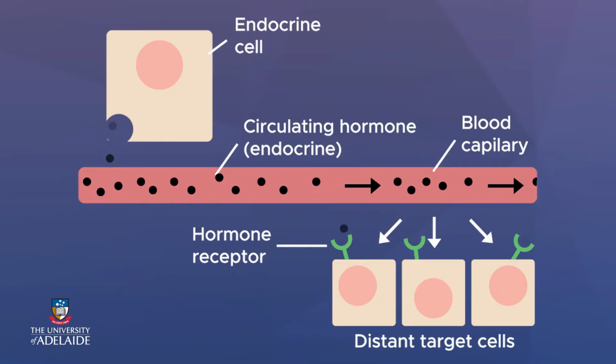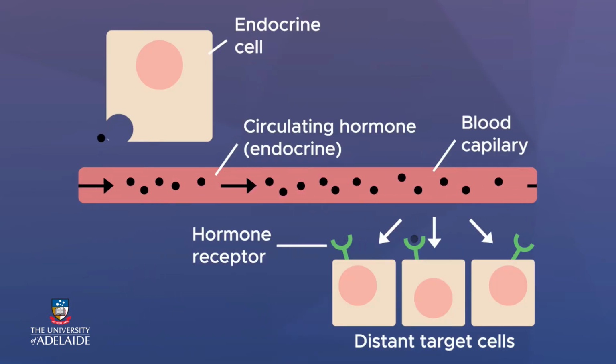Binding of steroid hormone molecules to their receptors activates certain genes. This activation of genes leads to the production of new protein molecules, including structural and transport proteins, cellular pumps and enzymes. This ultimately leads to changes within the target cells.